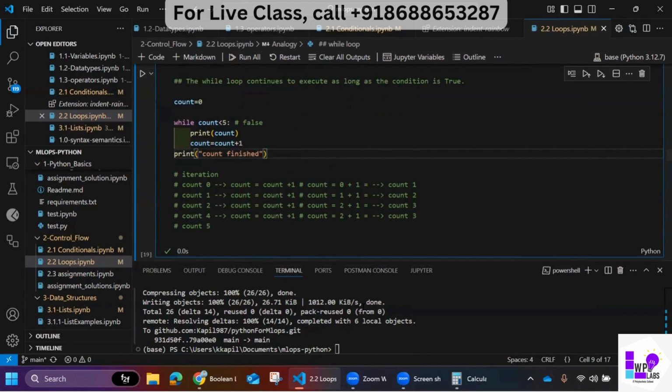Are you able to understand the for loop, guys?